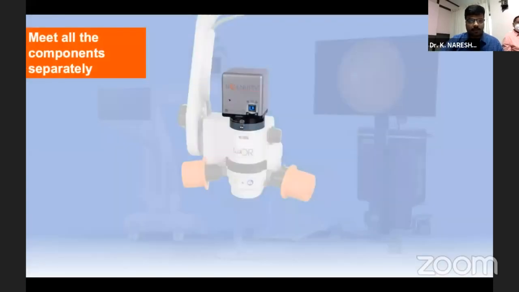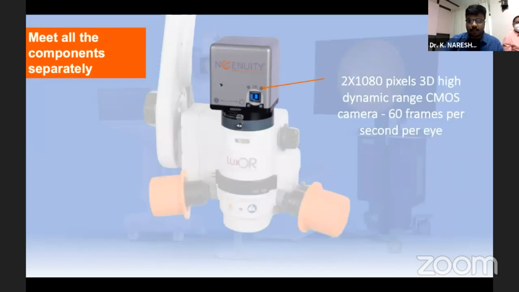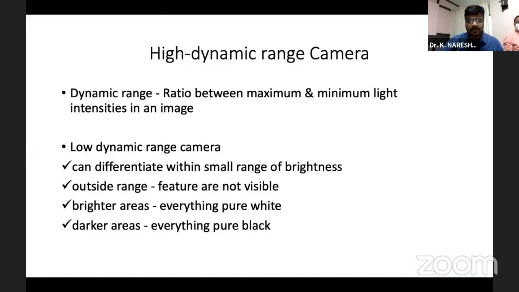So let's meet all the components now. The first is the two 1080-pixel 3D high dynamic range CMOS cameras, which provide 60 frames per second per eye. So what is a high dynamic range camera?